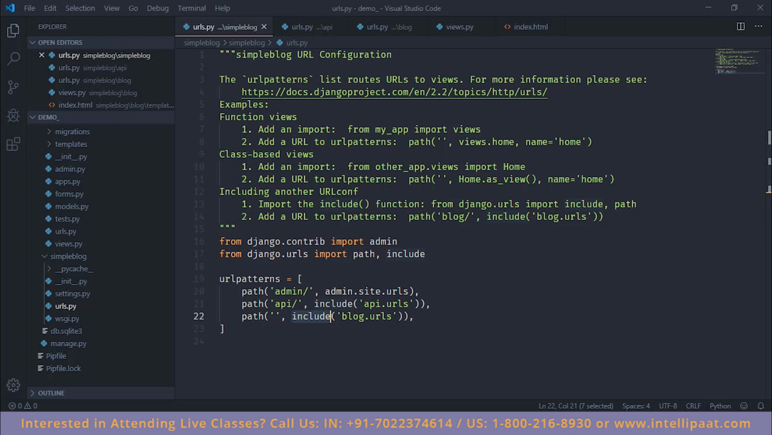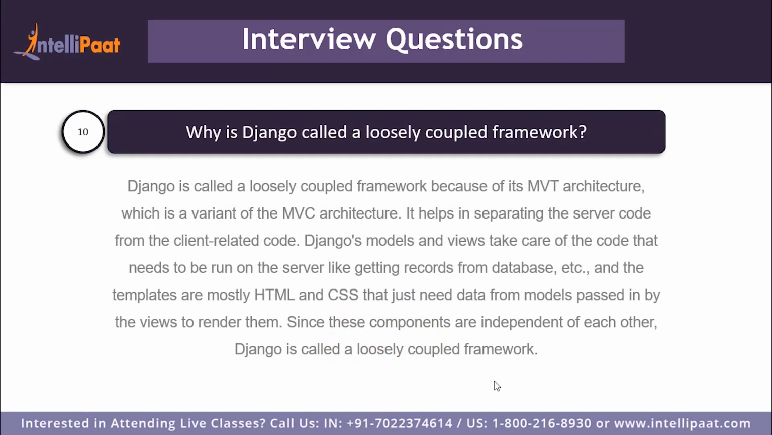So let's move on to the next question. Why is Django called a loosely coupled framework? Django is called a loosely coupled framework because of its MVT architecture. As we've discussed before, MVT is just a slight variation on the MVC architecture. It helps in separating the server code from the client code. Django's models and views take care of the code that needs to be run on the server, like getting records from the database, and the templates are mostly the HTML and CSS files that need the data being passed from the model to themselves so that they can render them. So it's called a loosely coupled framework because these components of our MVT architecture can work independently of each other.